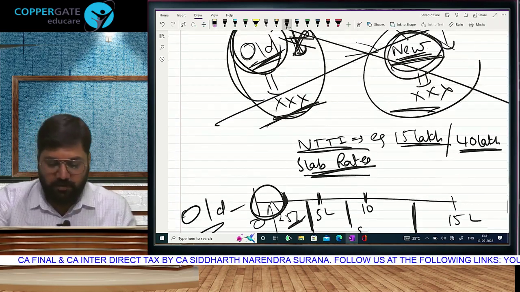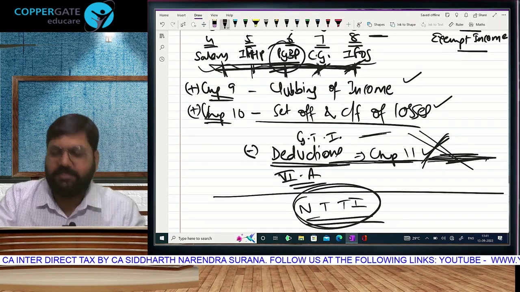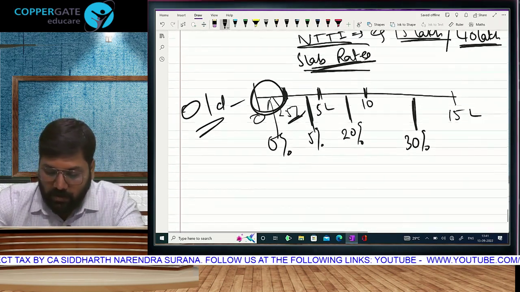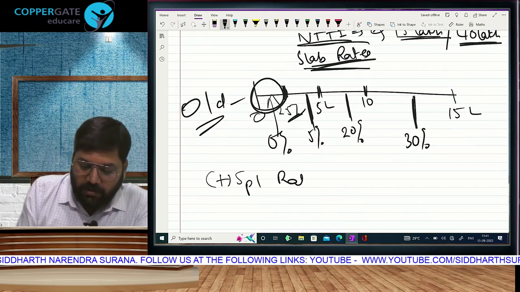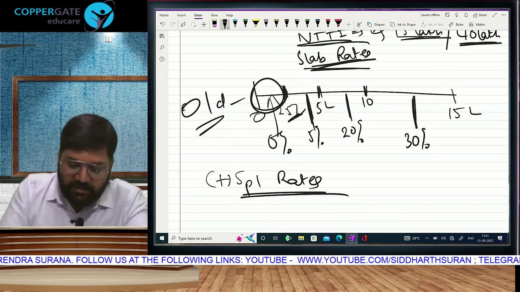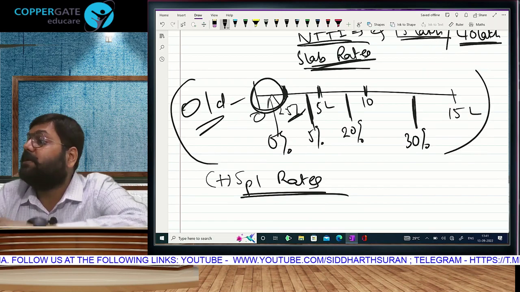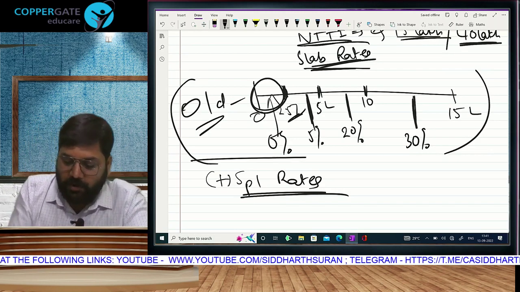In between, when we do some of these chapters, say for example capital gains or a chapter called income from other sources, our income tax law has also prescribed something called special rates of tax. These are the normal rates as per the old regime. There will be similar normal rates as per the new regime. But there are some incomes which are not taxed at these rates.